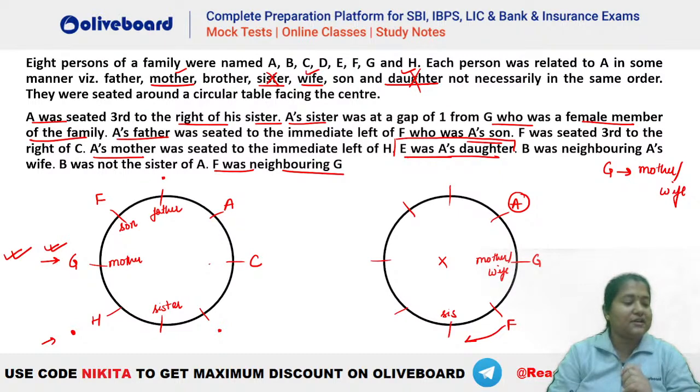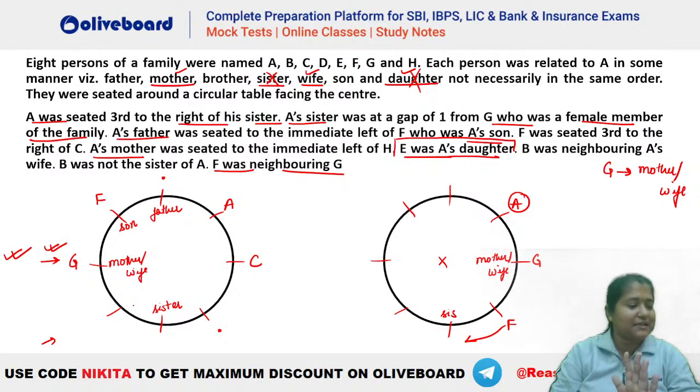Which portion is not clear, Shravani? How did we place your H and mother? Is that the portion? It was given that A's mother has to be immediate left of H, right? So once we place your F, let's do it again. Let's see. So G was your mother or wife. This was here, right?